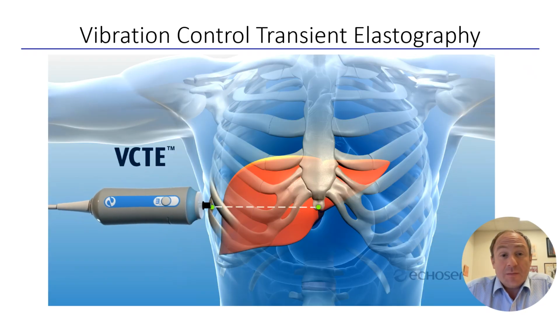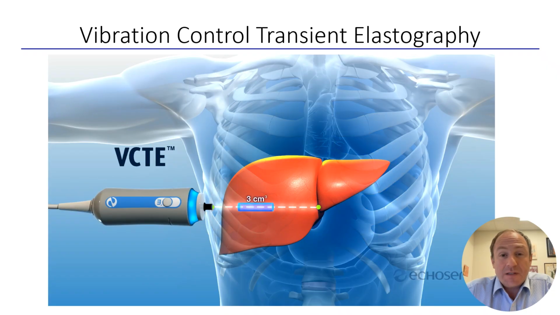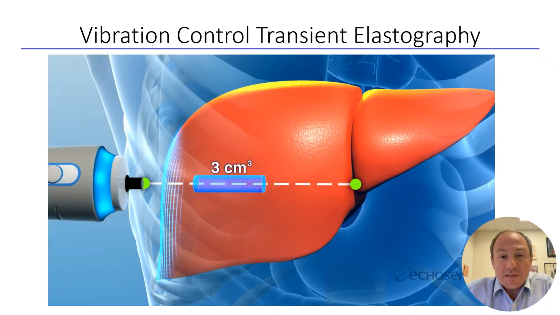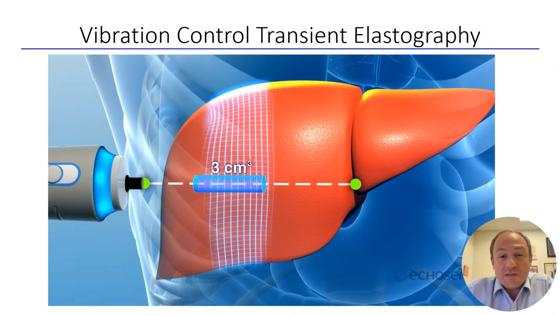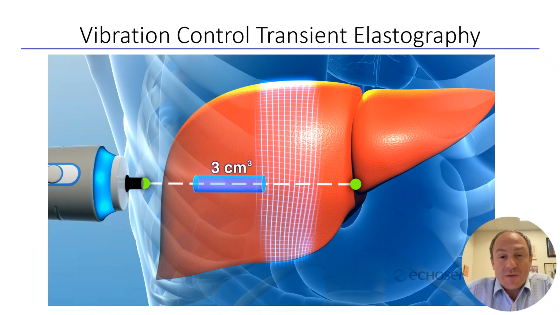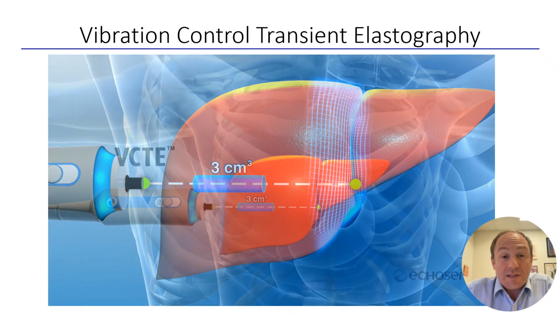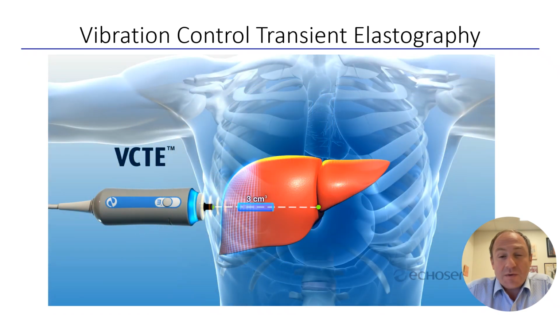This is a video from EchoSense. It's the company that makes FibroScan to show how this actually works. The transducer has a small piston on its head. The piston is used to tap or flick the side of the patient's body. The flick produces a shear wave which travels through the liver as represented in white. The volume that is sampled is 3 cubic centimeters, which is about 100 times greater than what is sampled by invasive biopsy. The ultrasound probe is able to detect the speed of the shear wave, which is directly related to the stiffness of the liver.